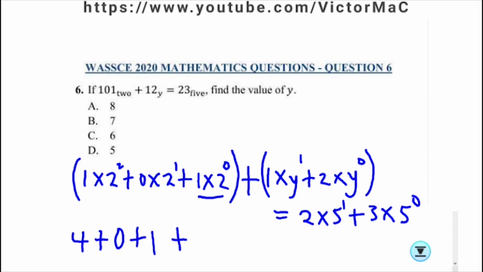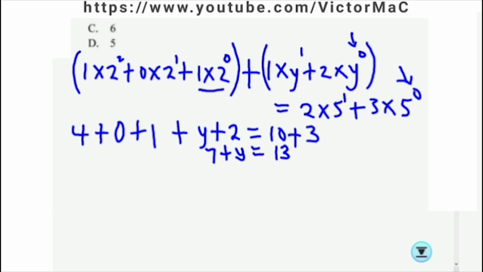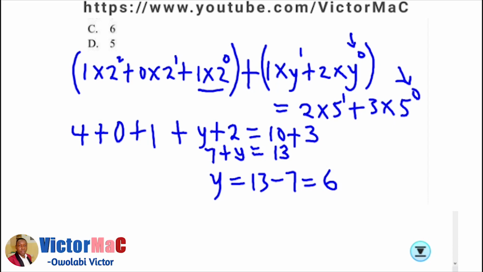Plus 1 times y, we have y. 2 times y raised power 0. y raised power 0 is 1, so 2 times 1 is 2. Equals 2 times 5 raised power 1, which is 10. And then 3 times 5 raised power 0 is same as 3 times 1, so we have 3. So we have equals 13. 4 plus 1, 5. 5 plus 2, 7. So we have 7 plus y. Then, when we transfer 7 to the other side, we have 13 minus 7. So y is 6. And that is option C.